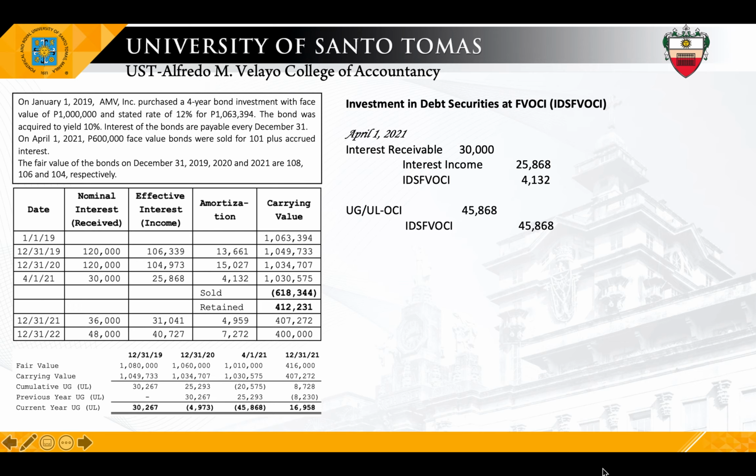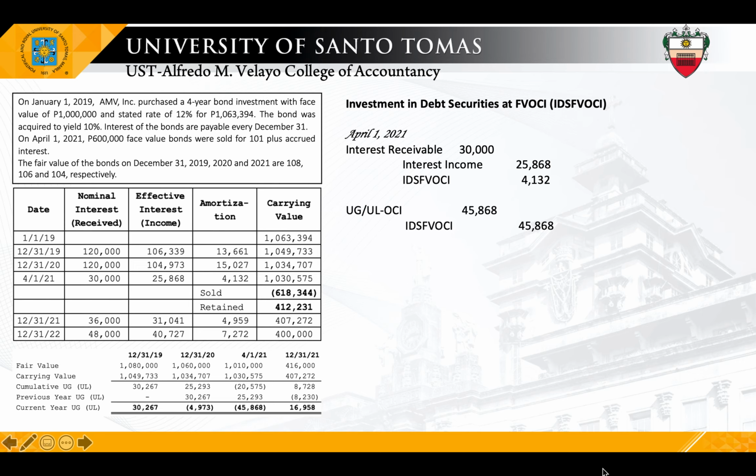So, yung 20,575 na negative doon sa third column mo, third row, negative 20,575 is your gain or loss on sale, assuming we sold the total 1 million bond. But since only 60% of the bond were sold, so 60% lang ng UL na 20,575 ang magiging gain or loss. To be specific, it's a loss kasi UL eh.